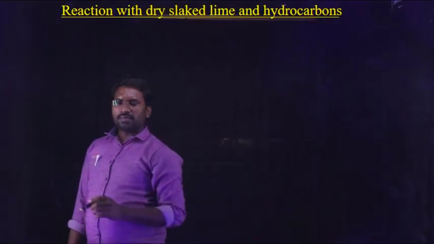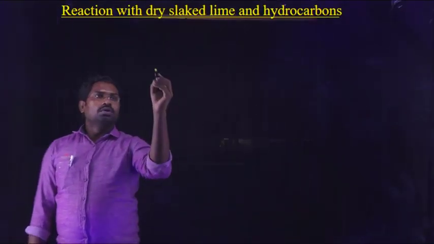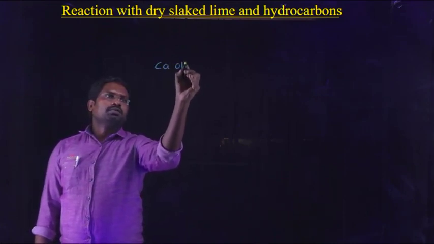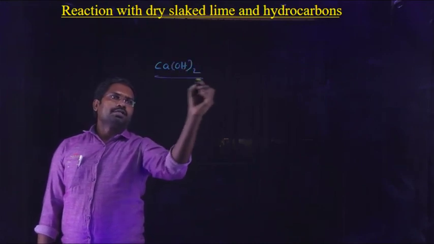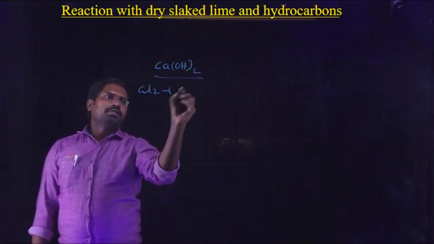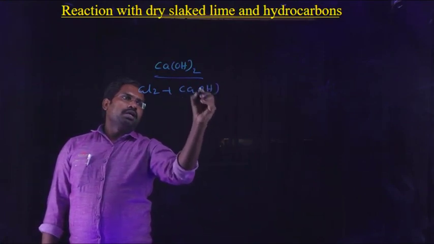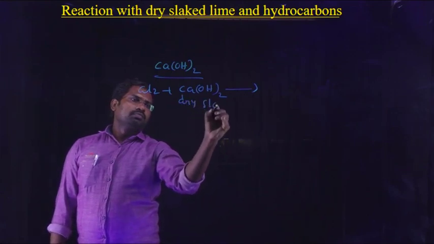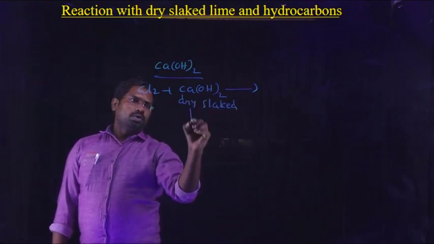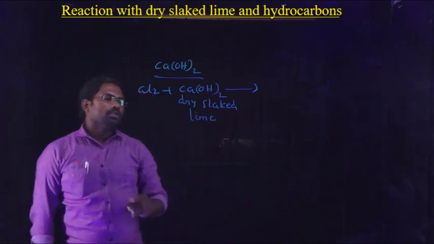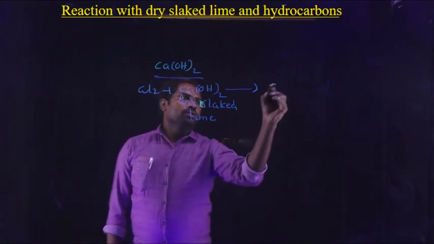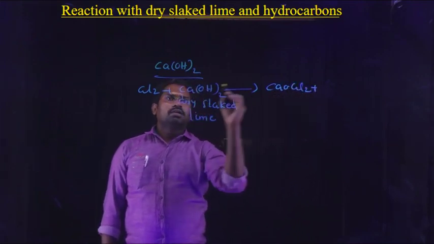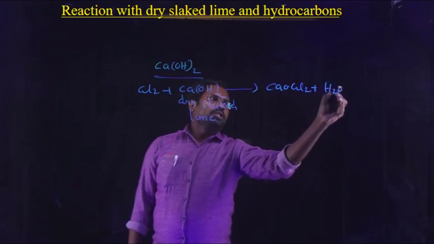With dry slaked lime, that is calcium hydroxide, chlorine reacts to form bleaching powder, CaOCl2, plus one water molecule escapes out.